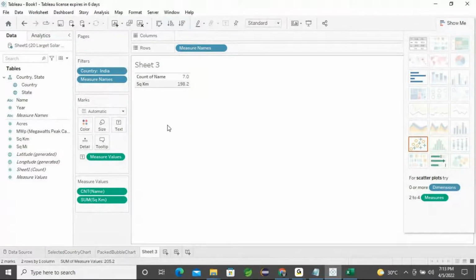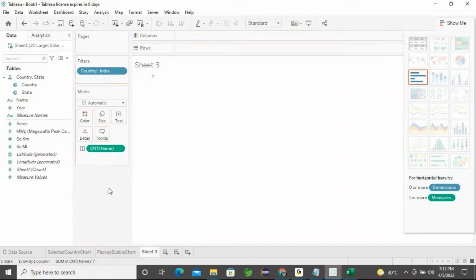I want to show how many parks are available in total. That is my request. Okay, fine. So here I'll just remove it. I will repeat one more time. All the fields I can remove here.